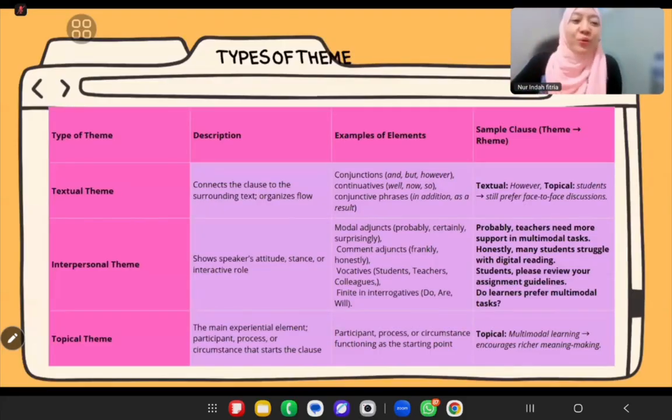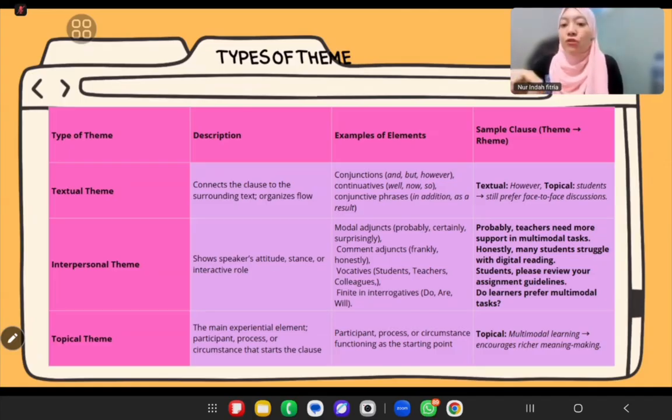Okay, now we are going to talk about types of theme. Here we look at how theme can play different roles in a clause. We have three main types: textual theme, interpersonal theme, and topical theme. The first one is the textual theme.